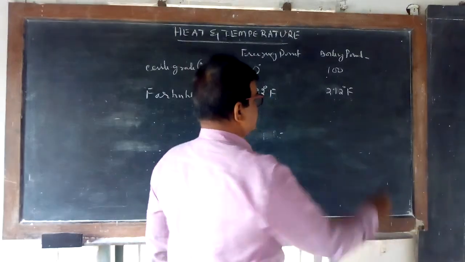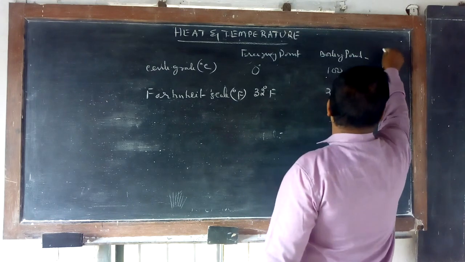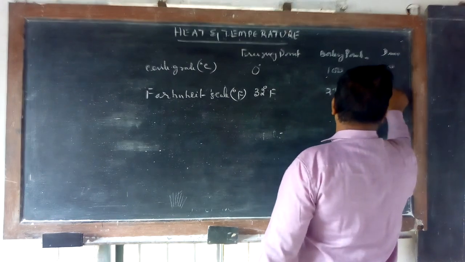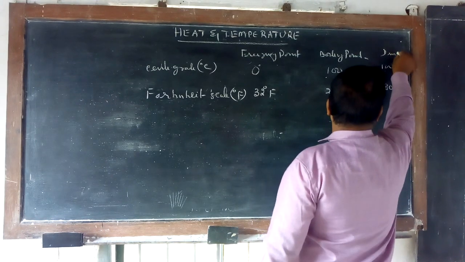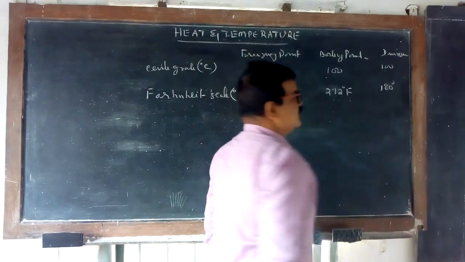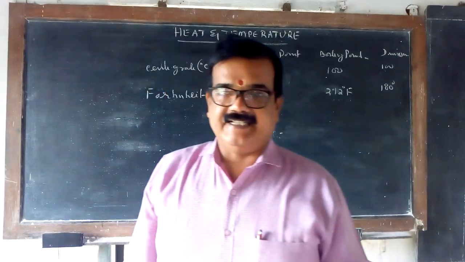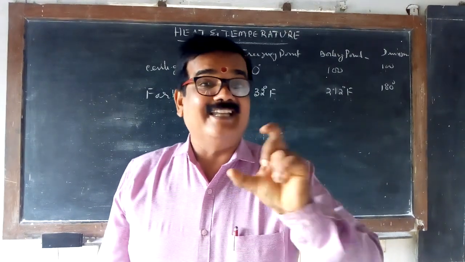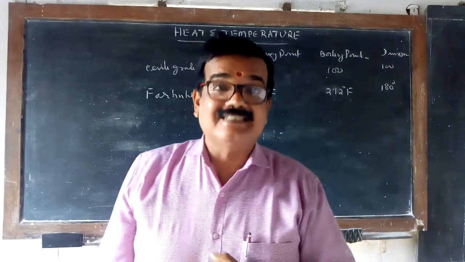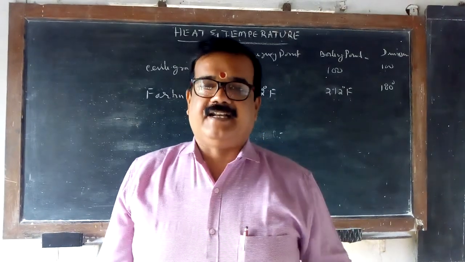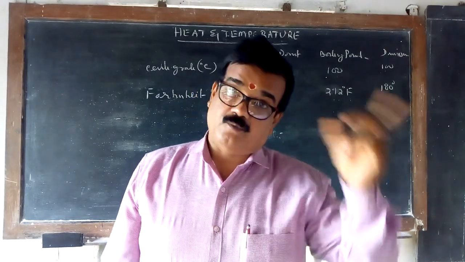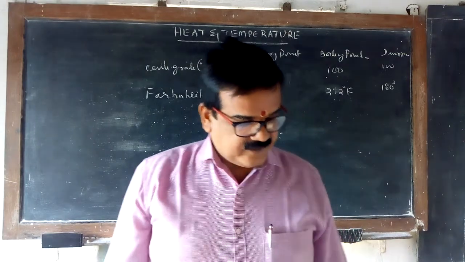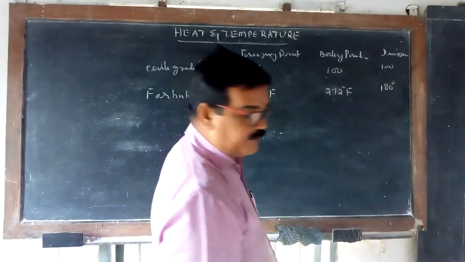So how many divisions? Ours is 100 divisions. They divided theirs into 180 divisions. We divided our centigrade scale into 100 equal parts, and they divided their scale into 180 equal parts. Every equal part is called 1 degree Fahrenheit. So 180 divisions are there. Next scale is the Reaumur scale.